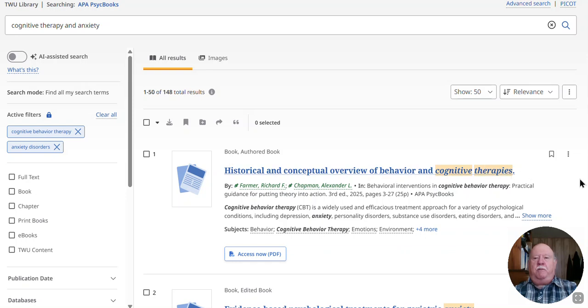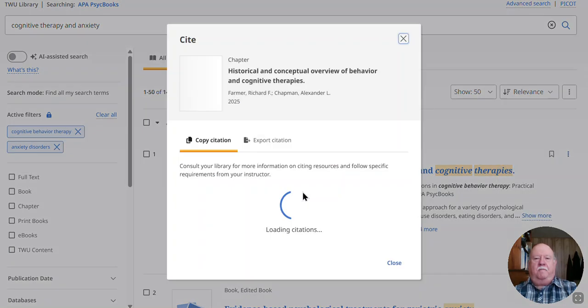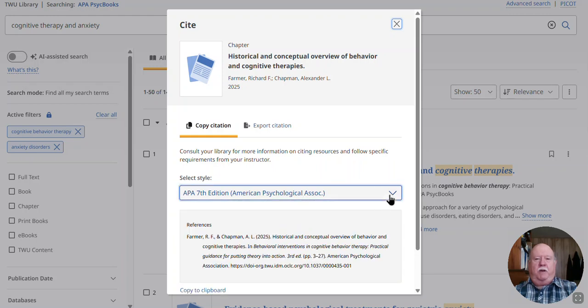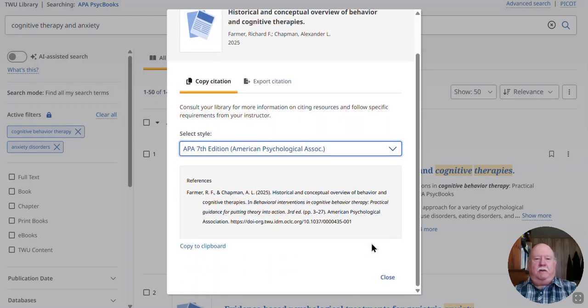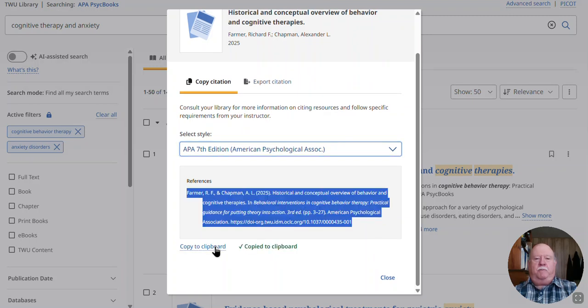The other thing that you're probably most interested in is being able to cite these chapters. Citing chapters in APA format is really a problem, and it's kind of complicated. And so if the database will do that for you, all the better. If you want to cite a particular chapter, click on the Tools link here. There's 3 dots, and click on Cite. And set it for APA citation, which is the one for psychology, and there will be your citation. And you can copy that to a clipboard and then paste it into a document.